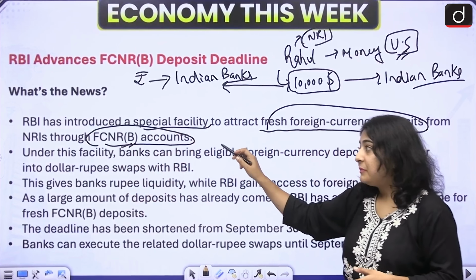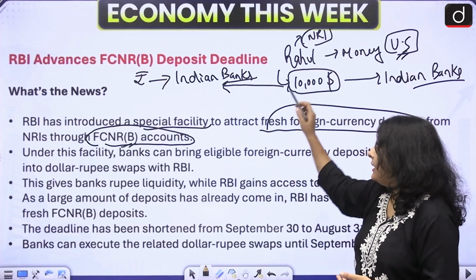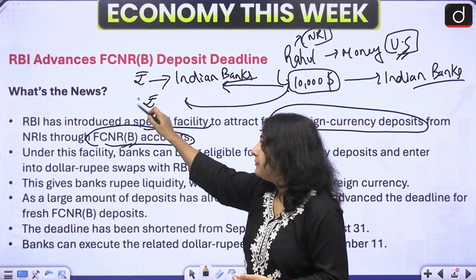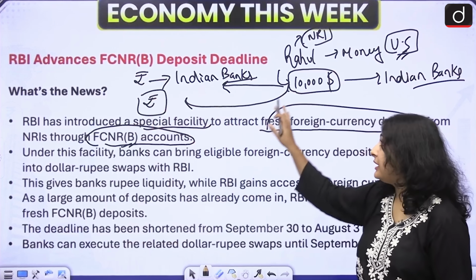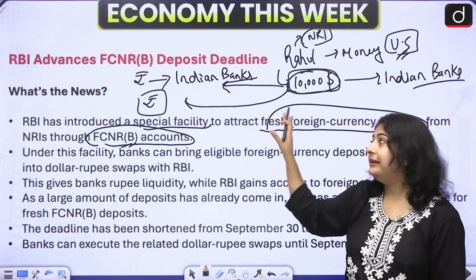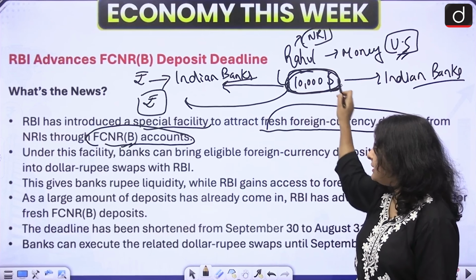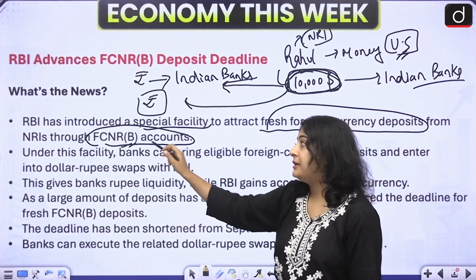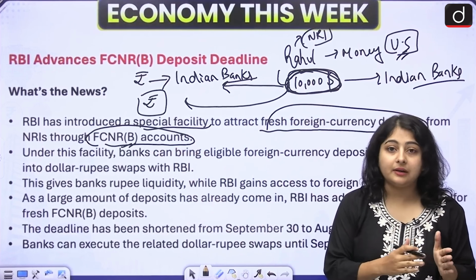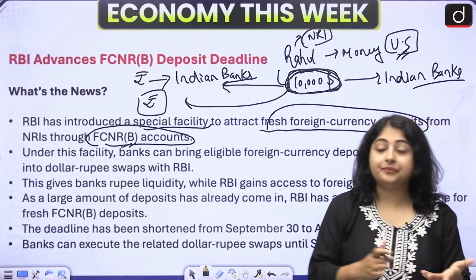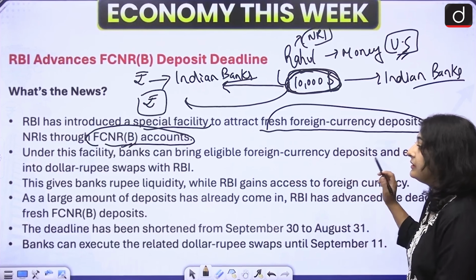Here, the special benefit he is going to get is that he does not need to convert these dollars into Indian rupees. Rahul does not have to convert these $10,000 into Indian rupees. Ultimately, he can keep these dollars in an Indian bank account. So this is the facility which the FCNR bank account provides to the NRI. However, this facility is also available for OCI and persons of Indian origin, right?